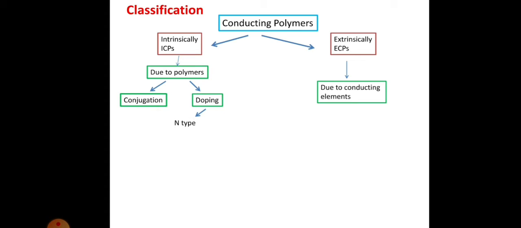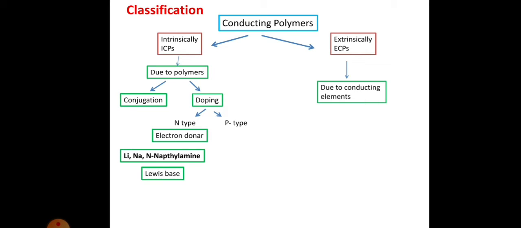For example, the polymer may be doped with an N-type dopant or a P-type dopant. N-type means electron donor dopants such as lithium, sodium, and N-naphthylamine. These electron donors are also known as Lewis bases. Lewis bases are usually electron donors.